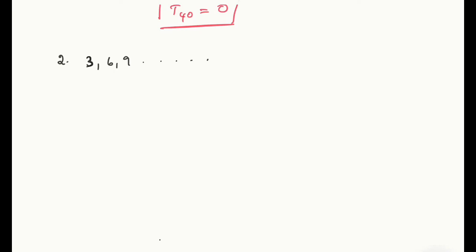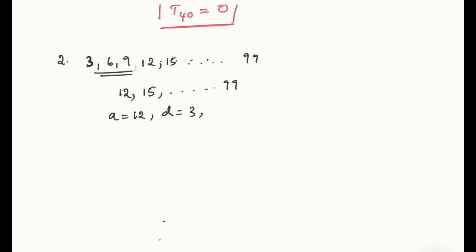And what is the last number? Last 2-digit number divisible. Okay. These are the numbers divisible by 3, but we need to write the 2-digit numbers divisible by 3, right? So 12, 15, it goes like that. And what's the final number? 99. So our arithmetic progression starts from 12. What's the reason? We need only 2-digit numbers. So this will be the least 2-digit number divisible by 3. So 12, 15 goes like that up to 99. So our A is equal to 12, D is equal to 3, and Tn is equal to 99.